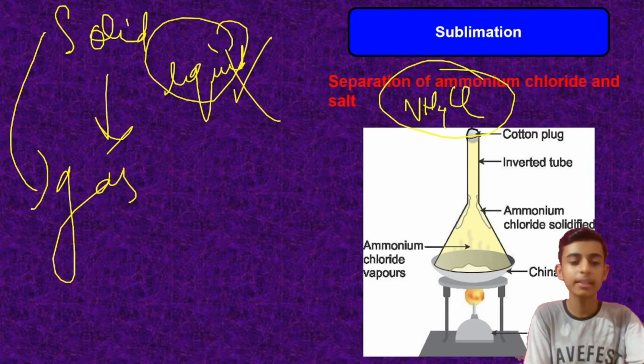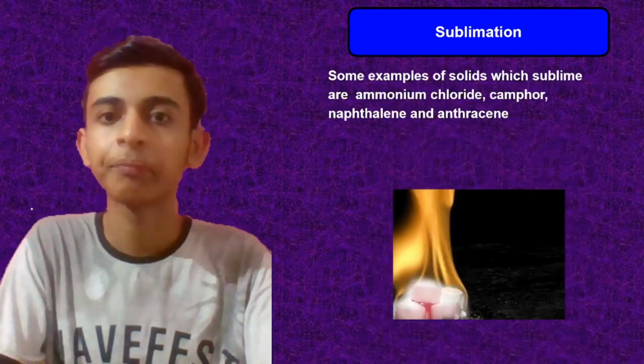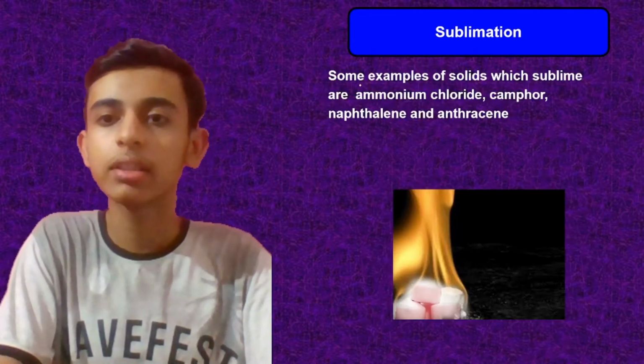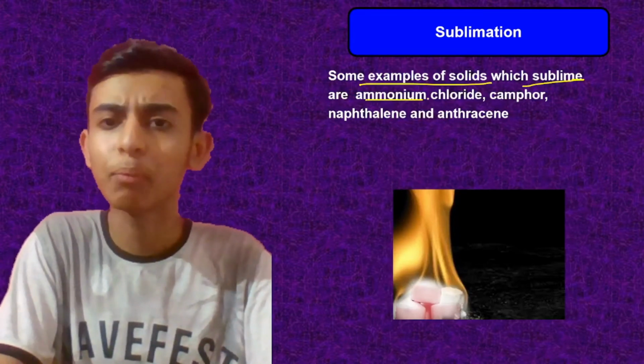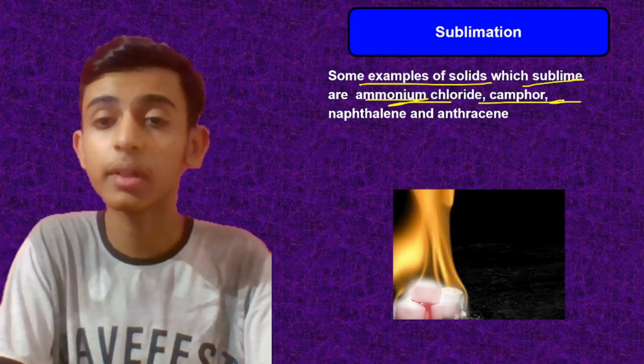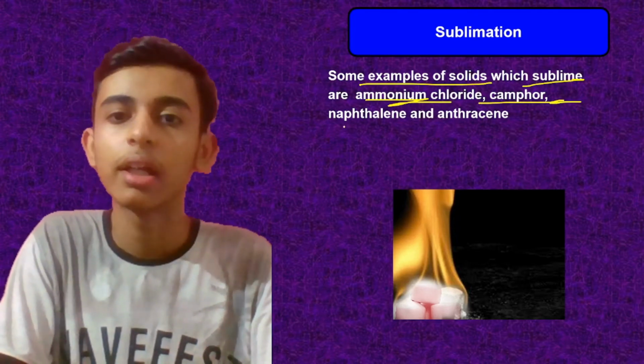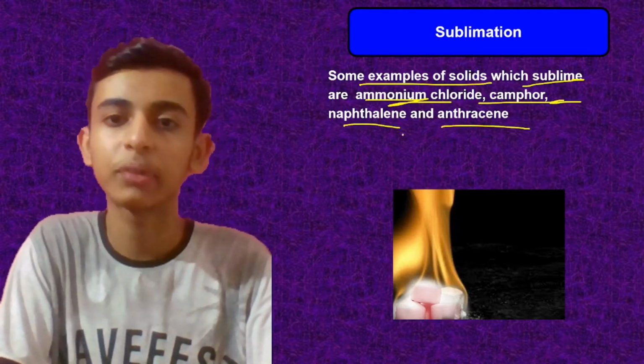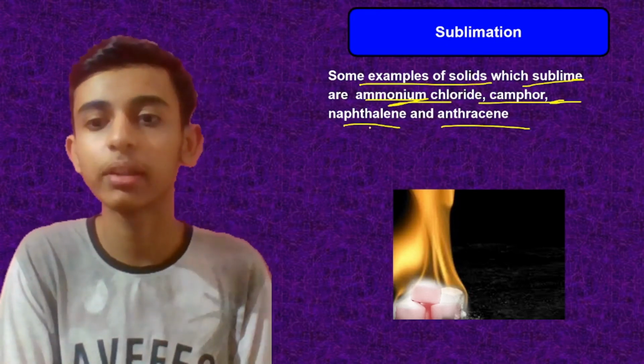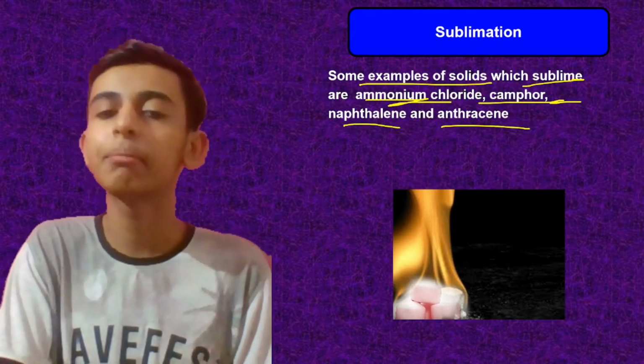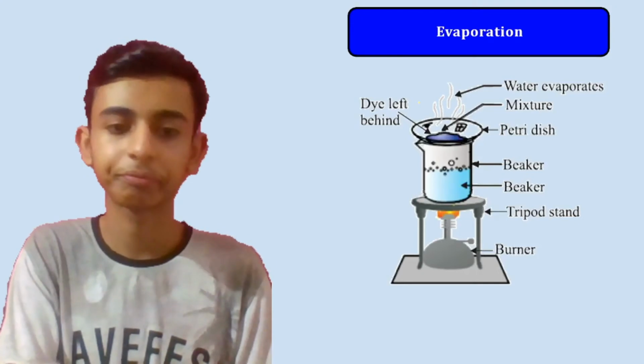Okay, everyone? Sublimation, right? Now, what are the examples of solids which are sublime, like ammonium chloride, camphor, which is known as kapoor in Hindi, right? Naphthalene and anthracene. Naphthalene balls that you put in your clothes. So these all are sublime substances, right?